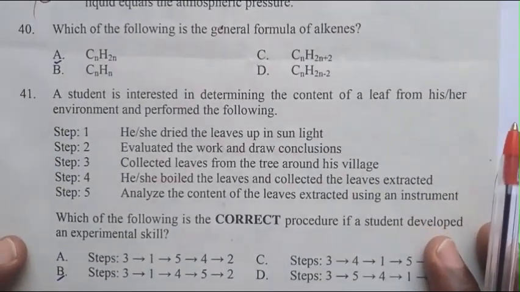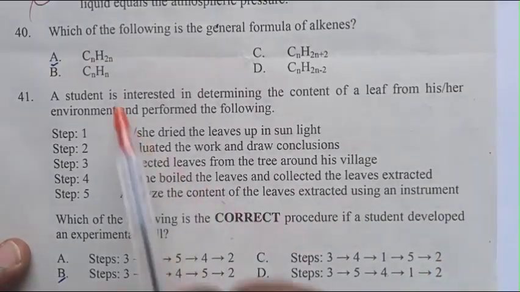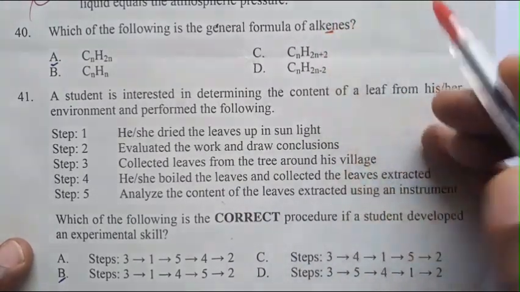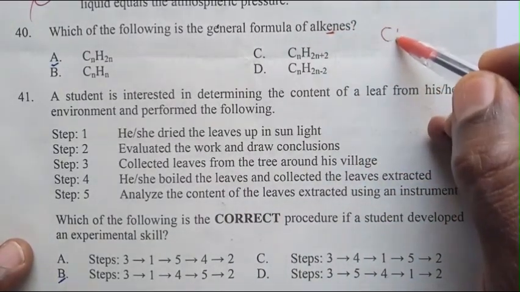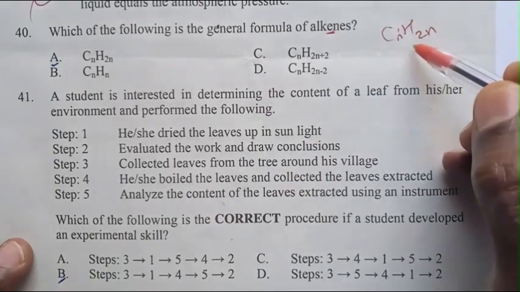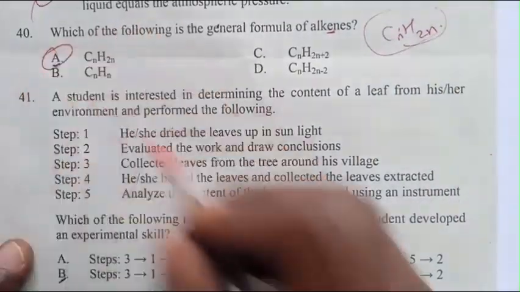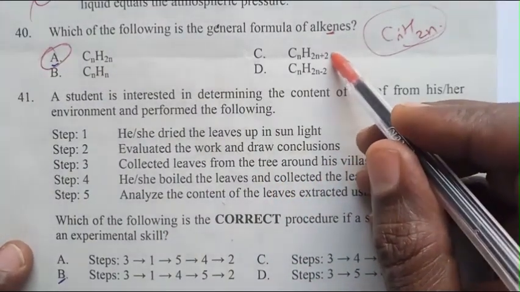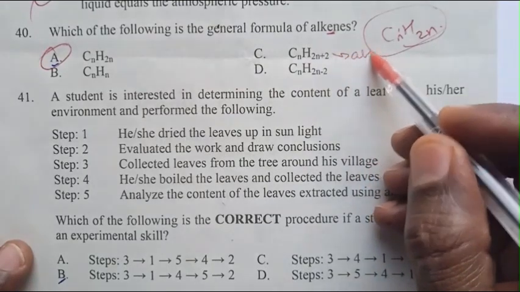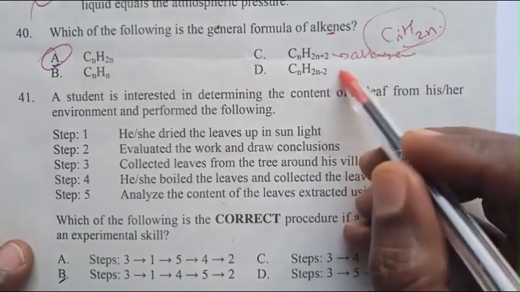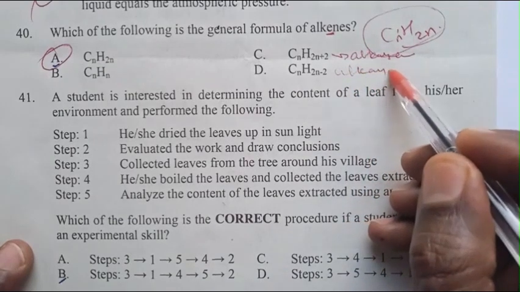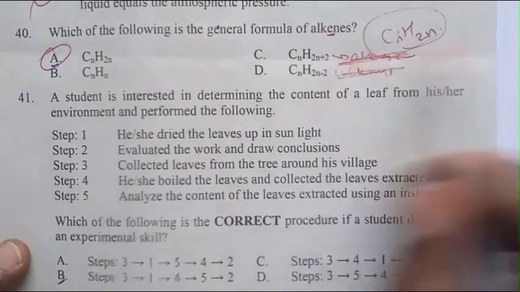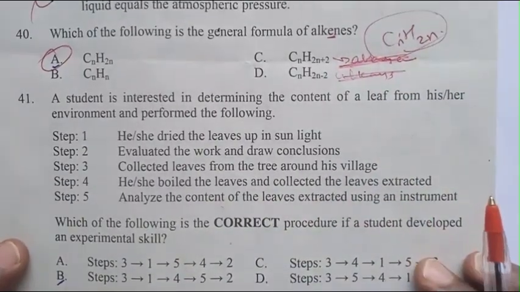Question number 40. Which of the following is the general formula of alkenes? Alkenes is CnH2n, which is the answer. This is alkynes, alkynes, and so on. The answer is A.